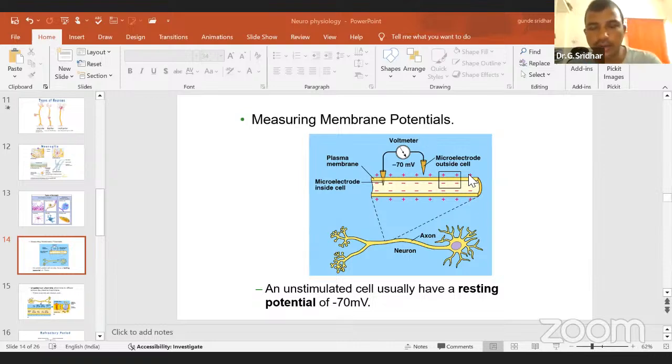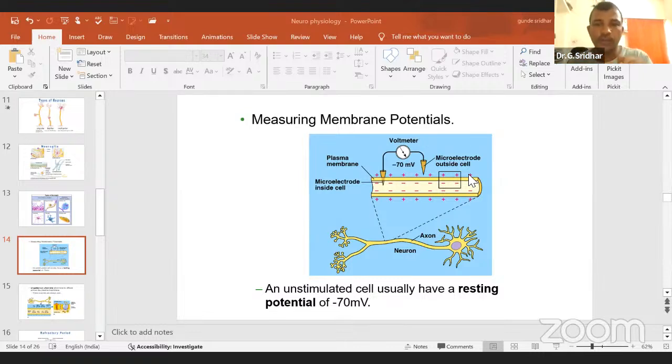Outside, you will find the sodium ions. Why you will find the sodium ion is very important. In the course of cellular evolution, like we will discuss invertebrate evolution and vertebrate evolution, but because we are discussing the cell here, we are discussing only the ions around the cell. In the course of cellular evolution, the cell evolved mainly in the sea. If you take the cell, around the cell at the time of evolution, you will find the sodium ions.